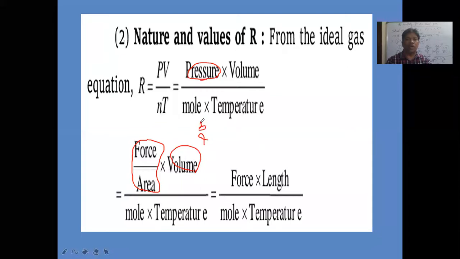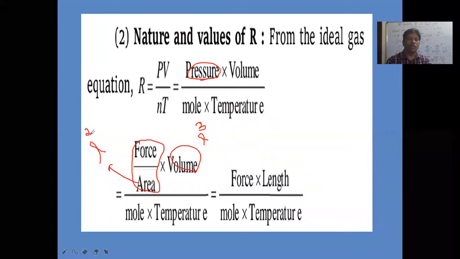That is L cube. And what is area here? L square. So L cube by L square, what is it now? It is L, length. So force into length we got here. Is it clear?